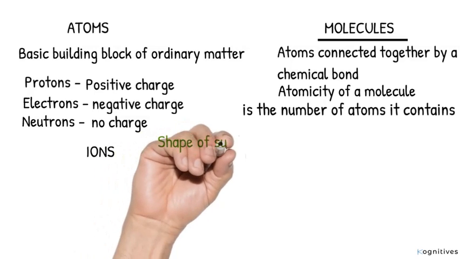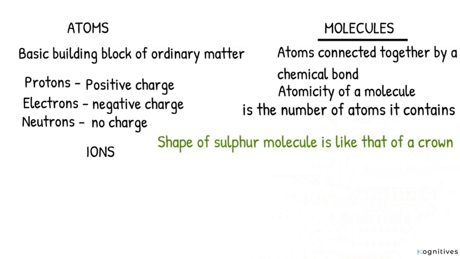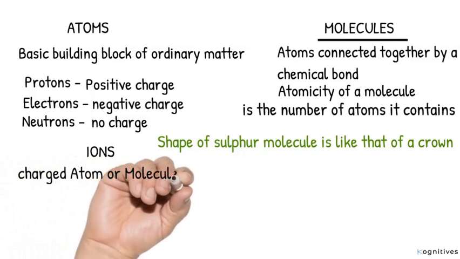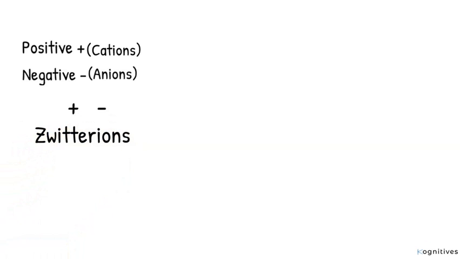Did you know that the shape of a sulfur molecule is like that of a crown? Well, now you do. In addition to our knowledge, we have ions. An ion is a charged atom or molecule. We have positive ions, which are called cations, and negative ions, which are called anions. Certain species also exist that contain both positive and negative ions, that is, both cations and anions. Such species are called zwitterions.